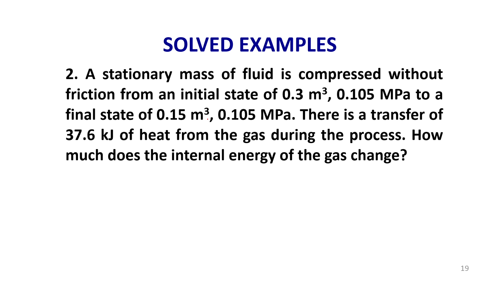Now, let us move to numerical question number 2. A stationary mass of fluid is compressed without friction from an initial state of 0.3 meter cube, that is the initial volume, and pressure 0.1 megapascal, to a final state of 0.15 meter cube, and the pressure is also the same. If you see the pressure here and here, it is the same. That means the process is a constant pressure process. There is a transfer of 37.6 kilojoules of heat from the gas during the process. How much does the internal energy of the system gas change?